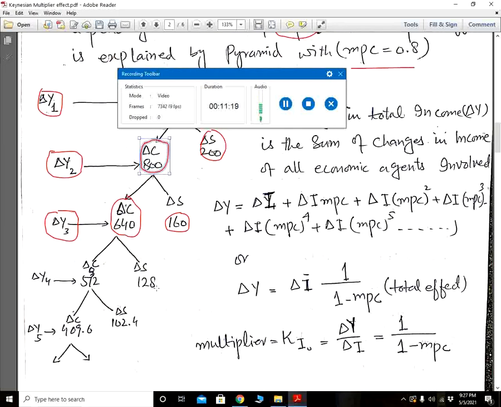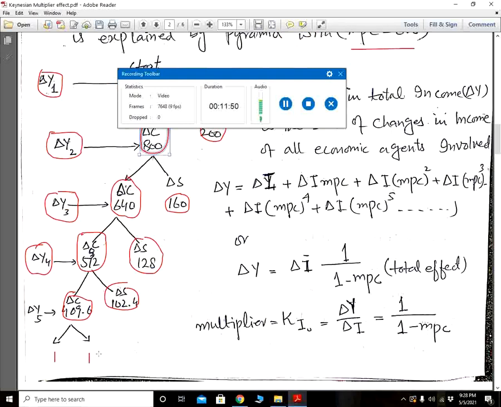Again, the recipient of the $640 income will save $128 and consume $512. This $512 will become the income of another agent in the fourth stage, who will save $102 and consume $409, and this process will continue until the change in saving becomes zero.